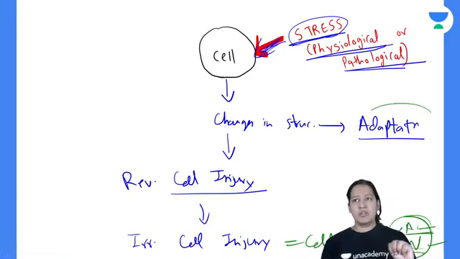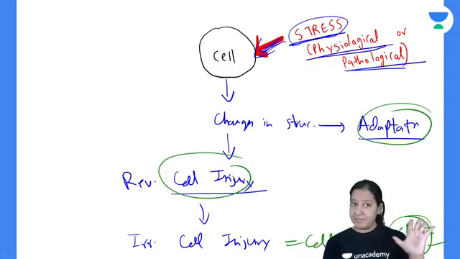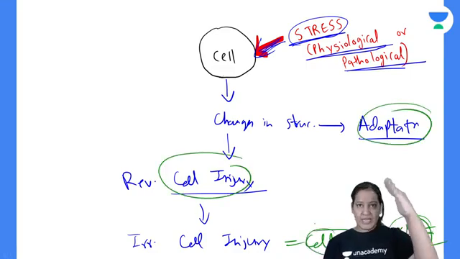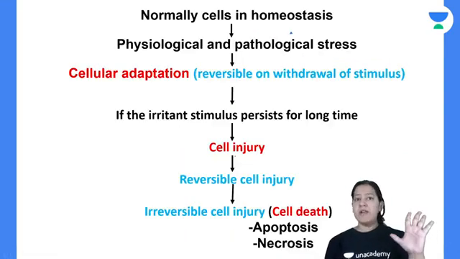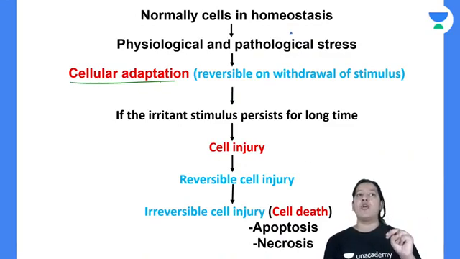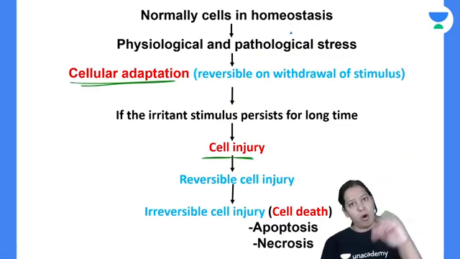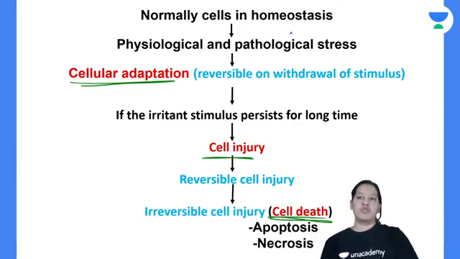So three things. First, adaptation, then cell injury, reversible cell injury, and then cell death. These are the three topics which I have to cover in the first chapter. Cell adaptation I will teach you today. Then cell injury tomorrow. And cell death the day after tomorrow.